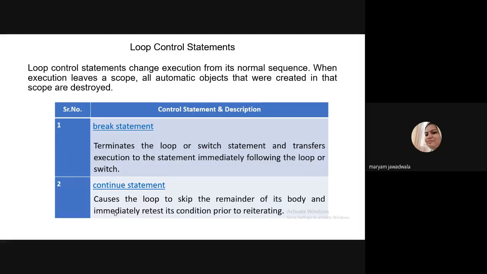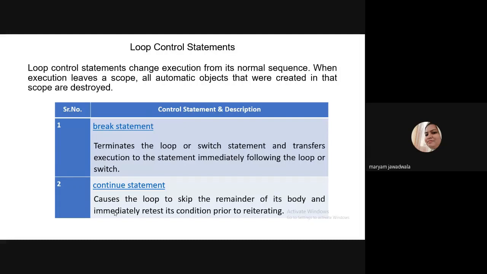Okay, so what is the meaning of break? Break means come out of the block. If you are writing a while loop, do while loop, or for loop, and inside that you write break, it means you come out from that loop. Likewise, if you are writing a switch case, and in each case you write break, it means you come out from that case. So this is the meaning of the break statement.